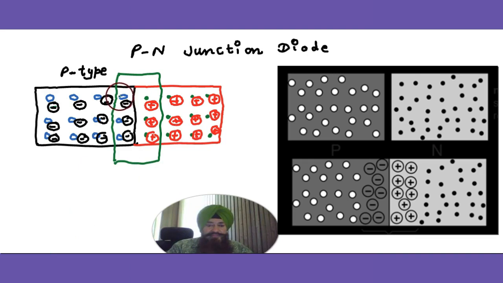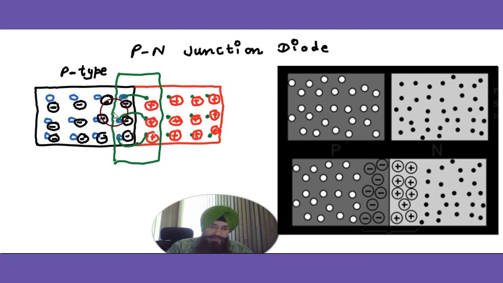Now what happens when P and N are mixed together? This portion is mixed now. So what happens, some holes diffuse in the N type, or you can say some electrons diffuse in the P type.